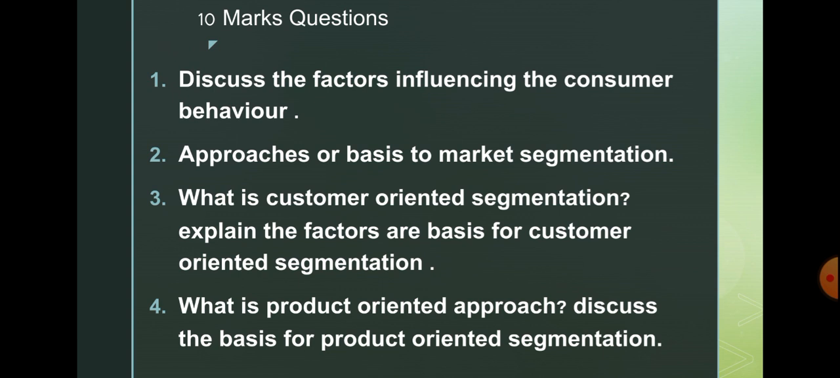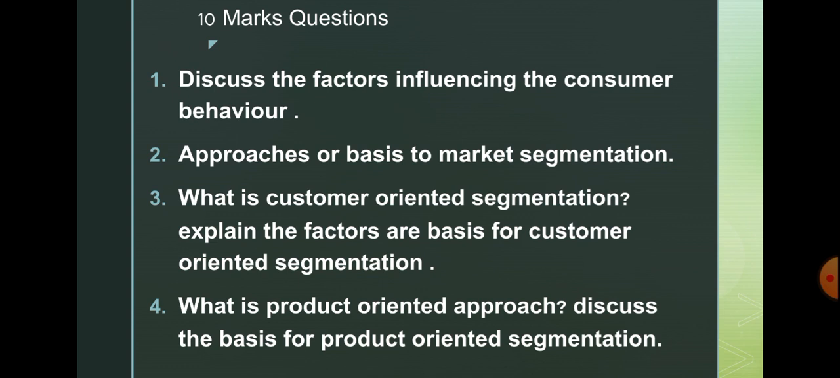So in this, approaches is the main thing. Approaches consist of customer oriented, product oriented, and one more thing, competitor oriented. So they may ask approaches or the basis to market segmentation, consisting of customer oriented, product oriented as well as competitive oriented. But sometimes they ask individually, even the customer oriented segmentation, and explain the factors or the basis for customer oriented segmentation. Okay. And the fourth one: what is the product oriented approach?